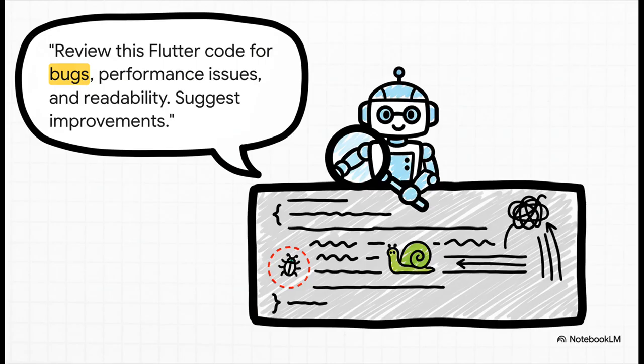And now for my favorite part. This is your new secret weapon. Check out this prompt. Before you even write a single test, you can just paste your code in and ask the AI to act like a senior dev, giving you a code review. It'll find bugs you missed, point out performance problems, and even help you clean up your code to make it easier to read. This is how you go from being a good developer to a great one.